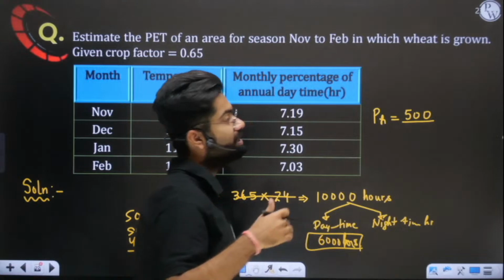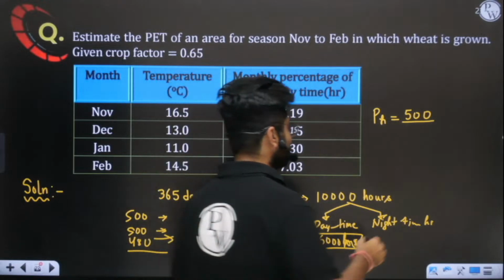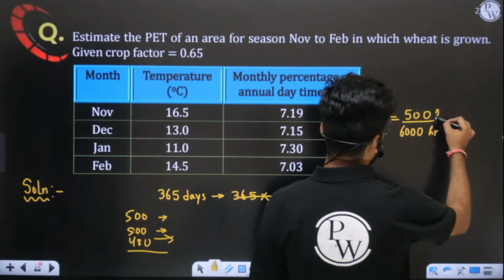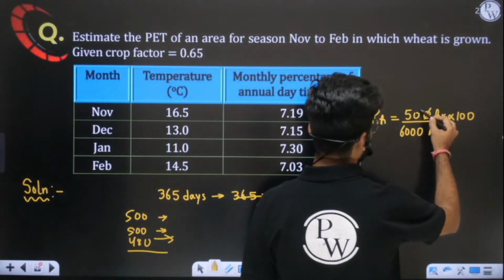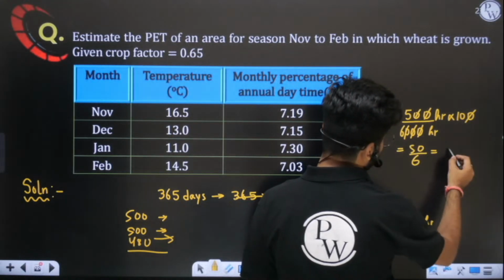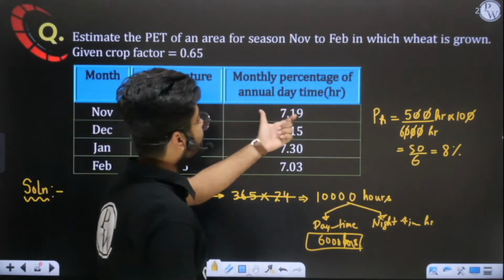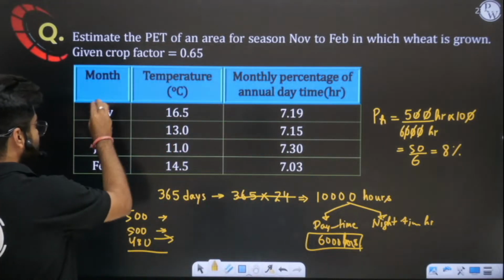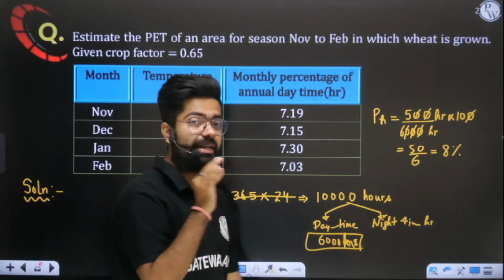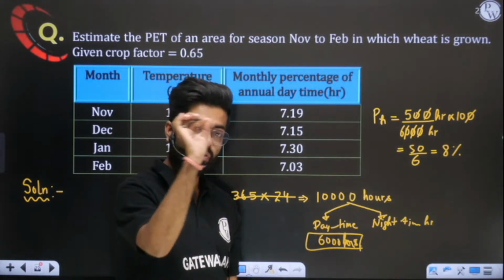So 500 daytime hours are there in January out of the total 6,000 daytime hours in the entire year. Multiplied by 100, how much percentage will come? 50 upon 6, which means you are getting somewhere around 8%. So this percentage indicates, for the corresponding months November, December, January, February, how much is the percentage of total annual daytime hours.